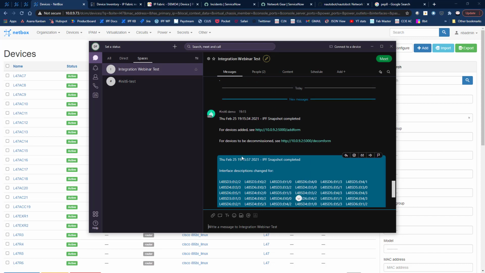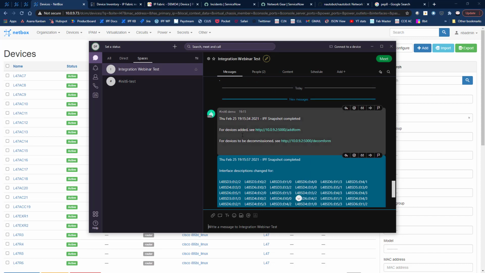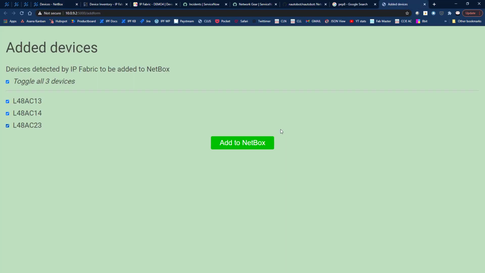So just up here, we've got the devices that have been added. We've got a link to follow to go look at those, and similarly we've got a link to follow here for the ones that have been decommissioned. So let's follow those links. Let's have a look at the added forms. Right, okay, so clicking on add form here is showing me that I've generated this web page that shows me I have 3 devices that have been detected by IP Fabric that need to be added to